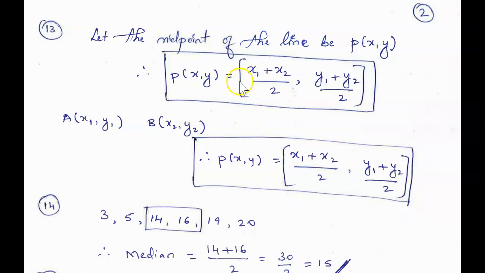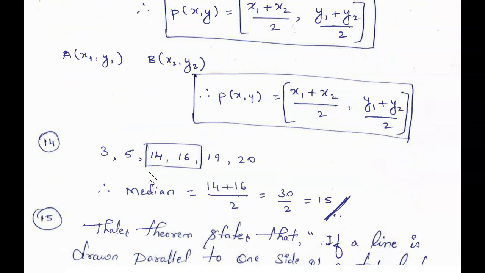Most of you may get confused, sir, why have you written it 2 times. Children, this is the midpoint formula. In that x1 and y1 we are substituting the values, but here since the values are the same, x1 and y1 they have given as x1 y1 only, so we have written it here. If they have given x1 is 2, y1 is 3, then in place of x1 you should substitute 2, in place of y1 you should substitute 3. Like that you are supposed to solve.